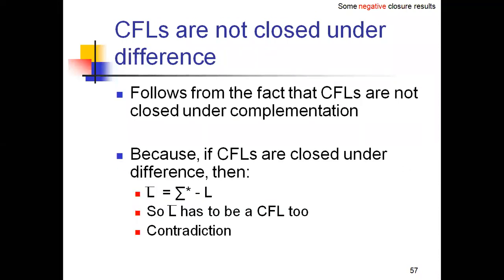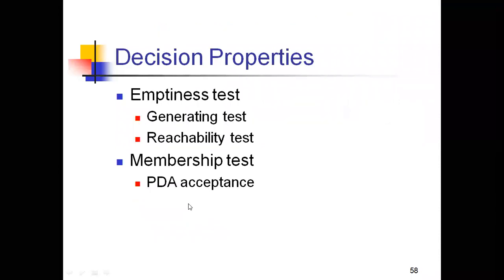And the third one, it is not closed under the difference. Here also we are getting a negative closure result. To show that it is closed under the difference, it would have to be closed under the complement. At the start itself we showed that it is not closed under the complementation, so automatically it is not closed under the difference, right? The L complement is sigma star minus L. So L complement has to be a CFL, which is a contradiction here.